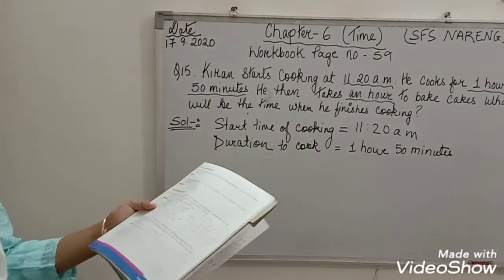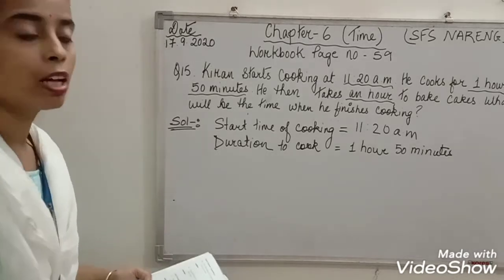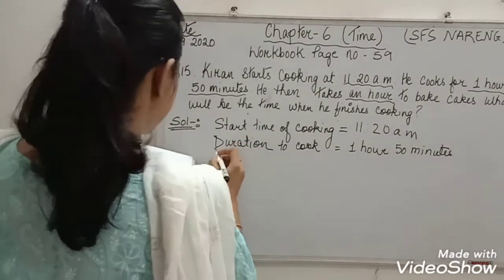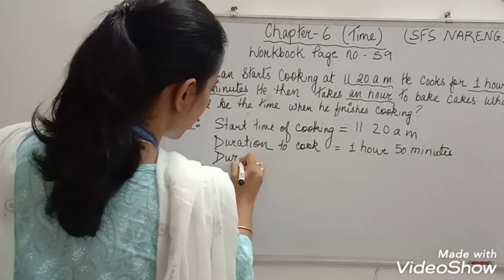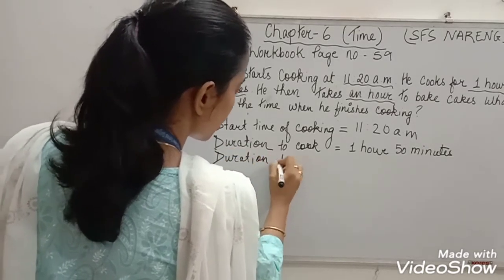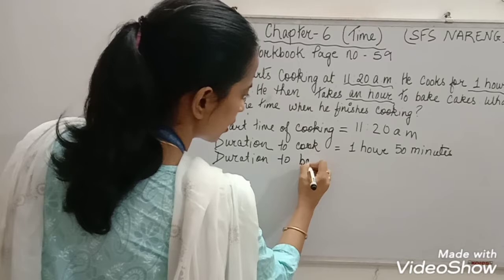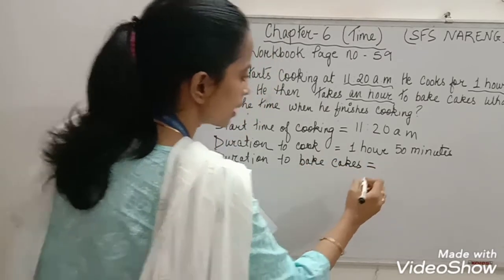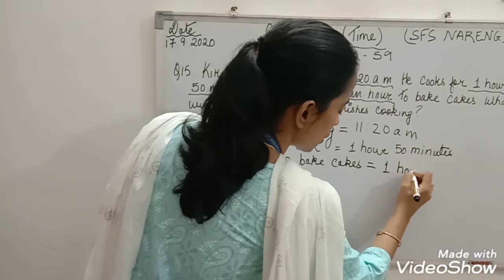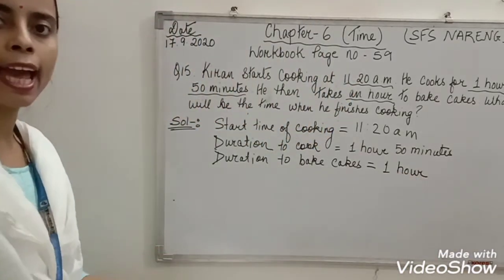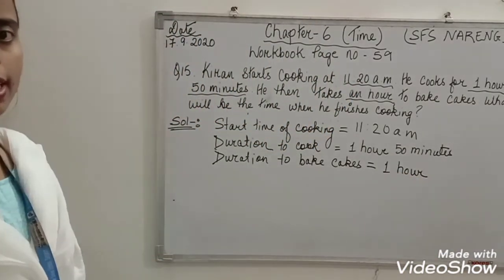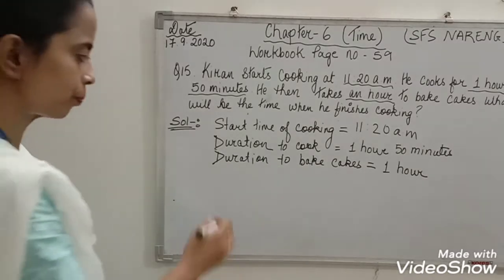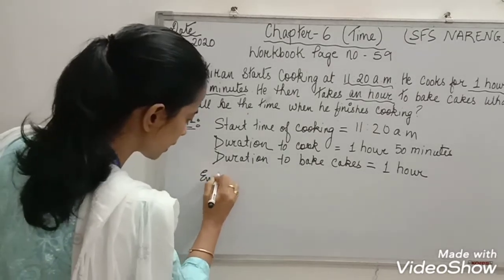Next, again what did he do? He takes an hour to bake cakes. So what will we write? Duration to bake cakes. What is the duration? That is 1 hour. Now we have to find out what? End time. So how to find out end time? Start time plus duration.